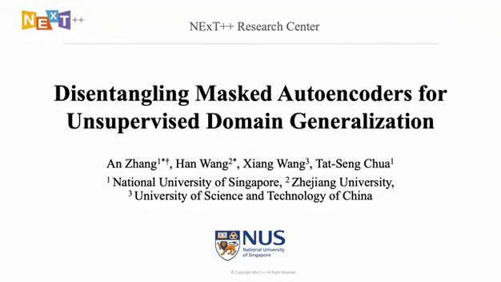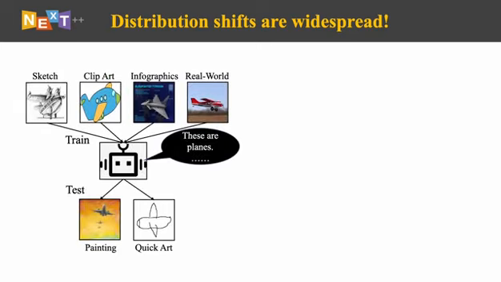Hi everyone, in this talk, I will present our paper called Disentangling Masked Autoencoder for Unsupervised Domain Generalization. We all know that distribution shifts are widespread. For example, the model could only access 4 seen domains during the training process. However, the model could encounter countless data from unseen domains.